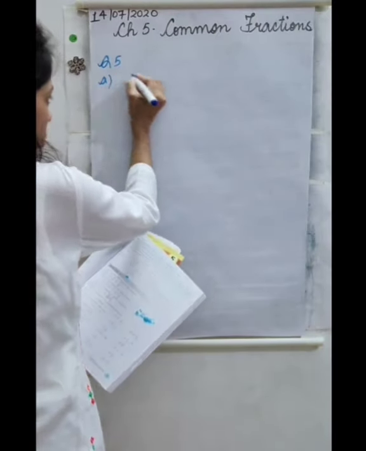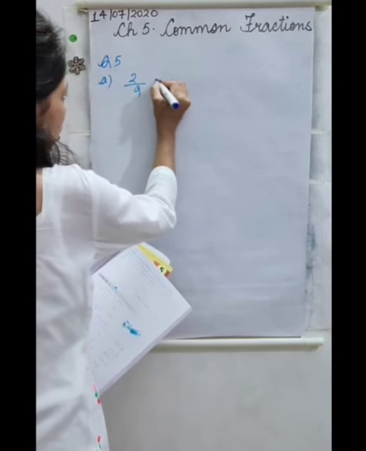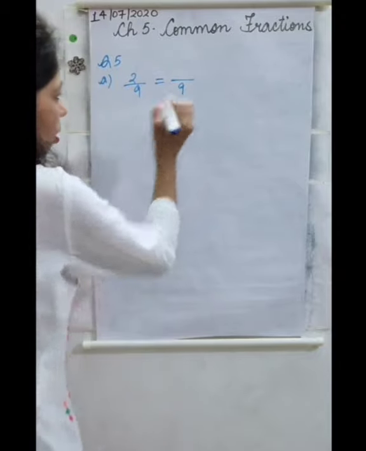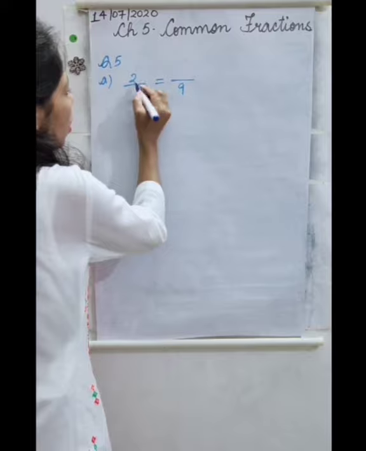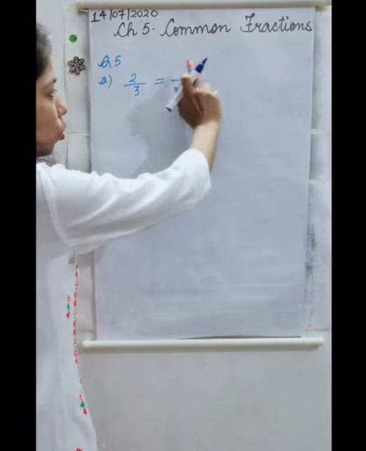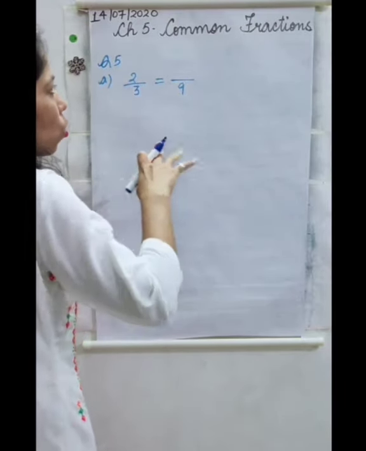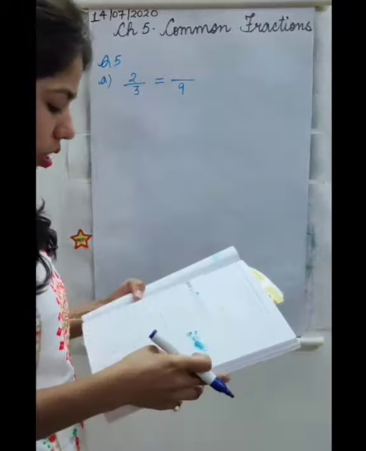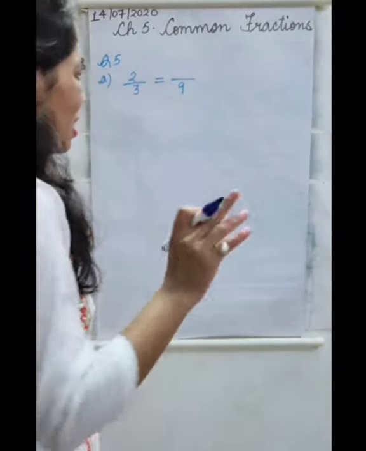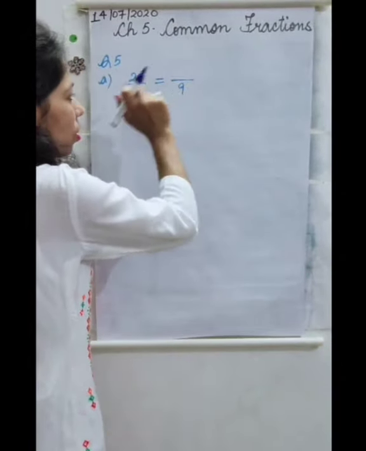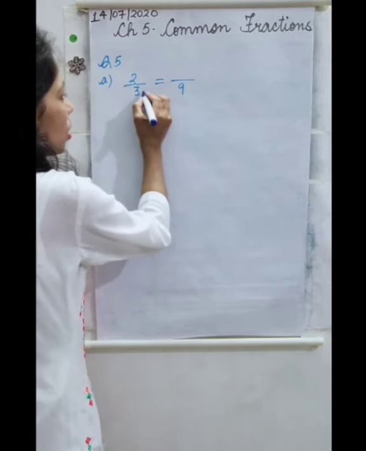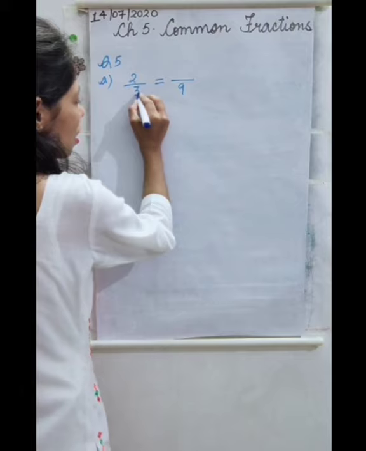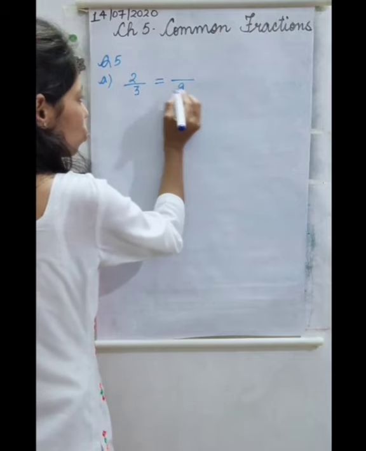Part A, 2 by 9 equals dash by 9. Sorry, 2 by 3 equals dash by 9. So in this question, as the question is complete the following sentences, we have to fill this blank. And how will we fill it? First, see, this side it is 3, next side it is 9.